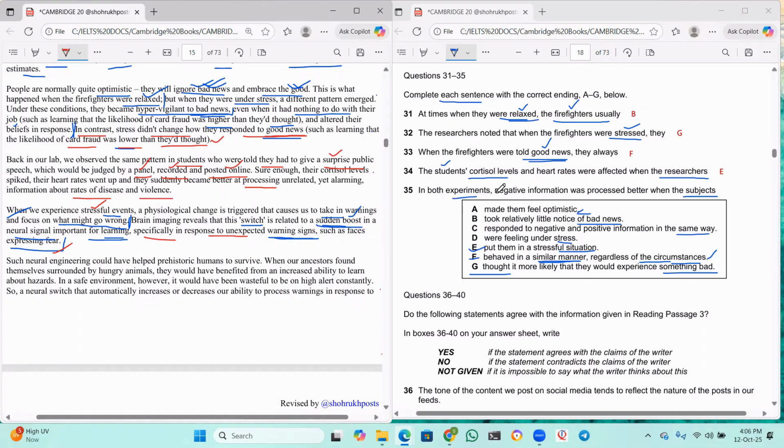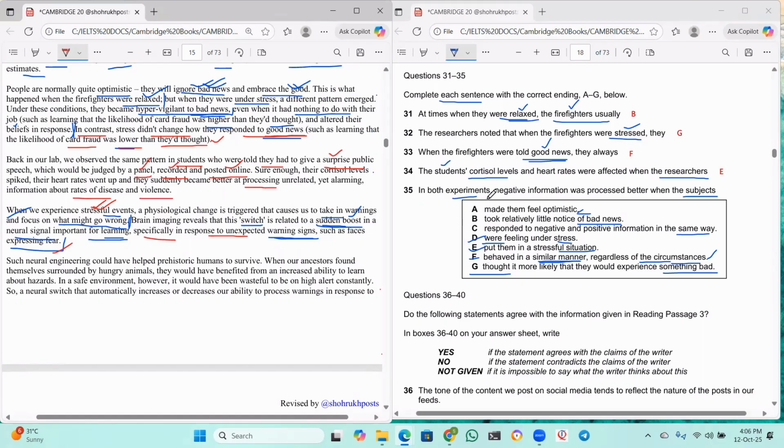In both experiments, negative information was processed better when the subjects made them feel optimistic. No. B is responded to negative and positive information in the same way. Were feeling under stress. I think yes, because see, when we experience stressful events, then only there is this switch in the brain.